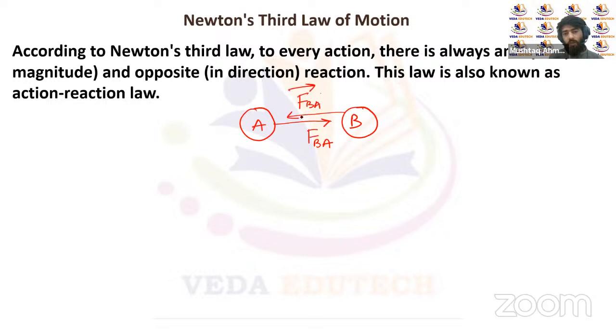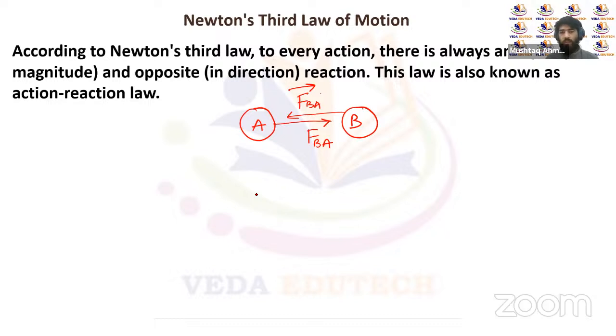Action-reaction force always occurs instantly as well as in pairs. It's not a delayed force, it's an instant action-reaction force. So the action-reaction force always acts on two different bodies.